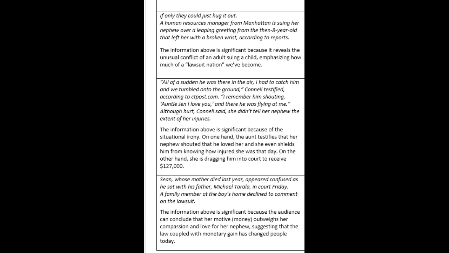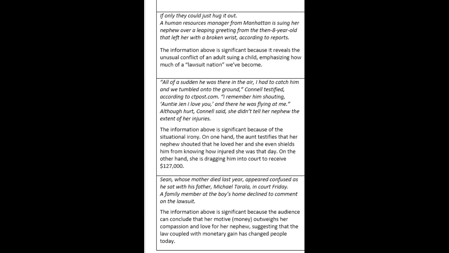We're looking at the significance of text that the author included in the articles. I've pulled 3 excerpts. Let's begin with the first. "If only they could just hug it out. A human resources manager from Manhattan is suing her nephew over a leaping greeting from the then 8-year-old that left her with a broken wrist, according to reports." The information above is significant because it reveals the unusual conflict of an adult suing a child, emphasizing how much of a lawsuit nation we've become.